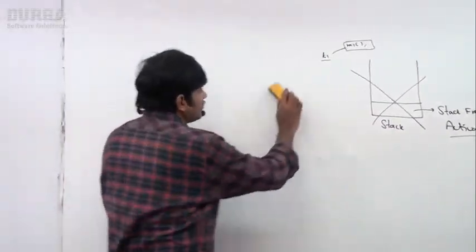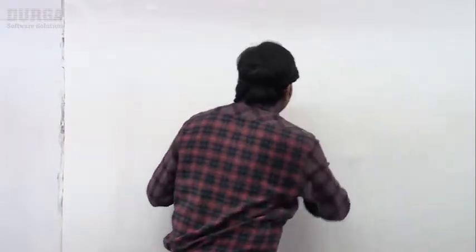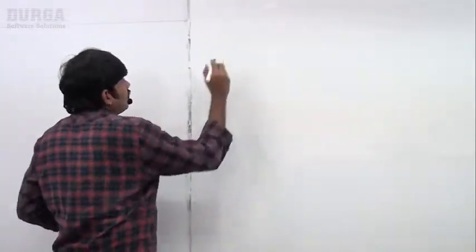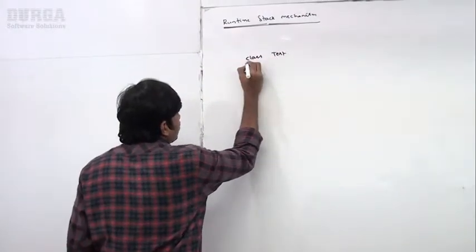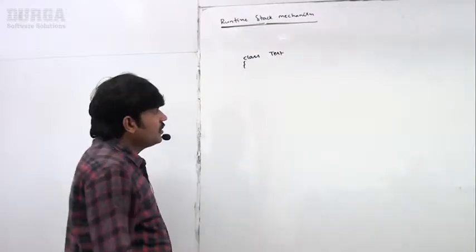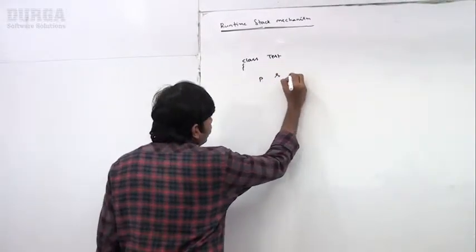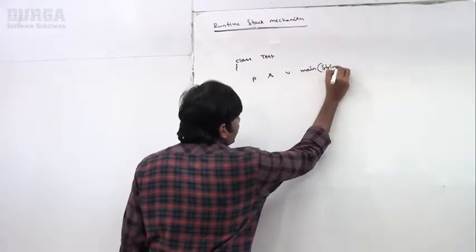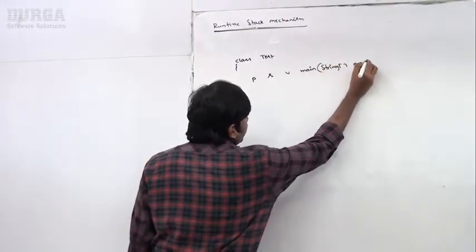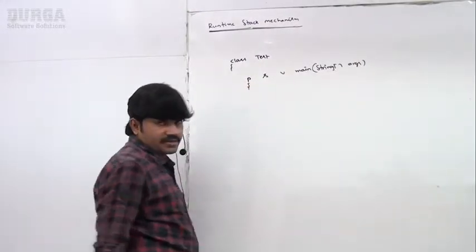Observe very carefully. Assume I have one class Test. This class Test contains public static void main, String array args.